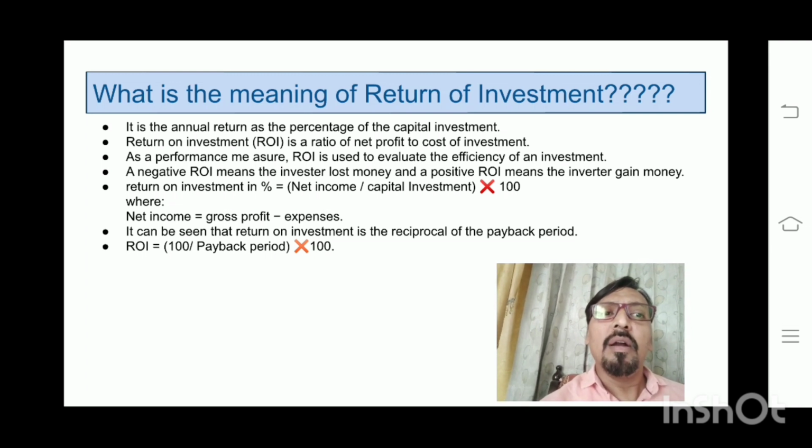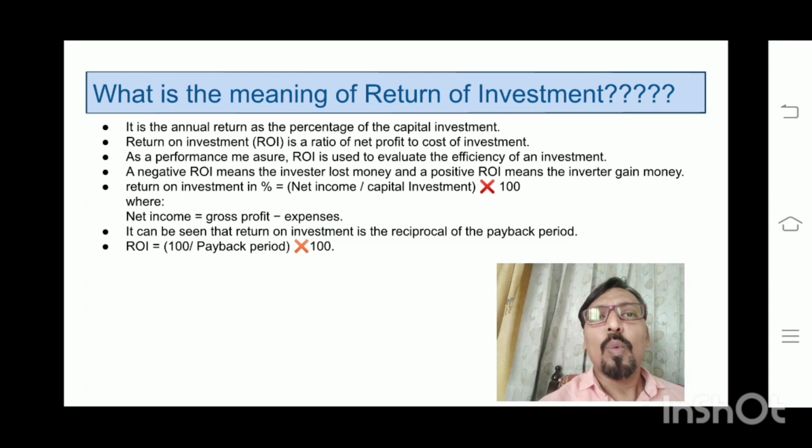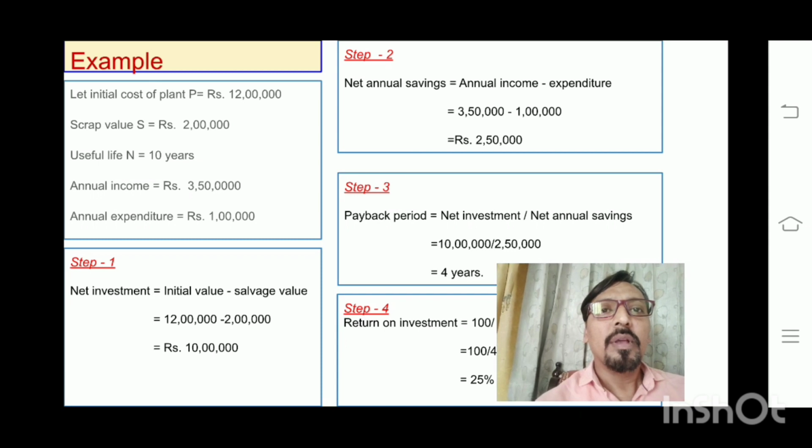It can be seen from the above formula that the return on investment is nothing but the reciprocal of the payback period that we have seen in the first slide. So we can say return on investment equals 1 divided by payback period multiplied by 100. By this formula we can calculate the return on investment.